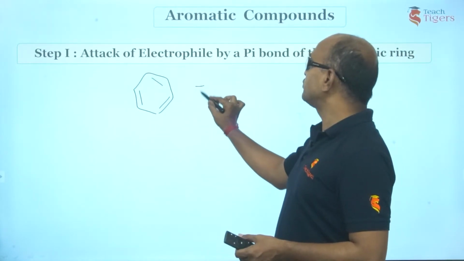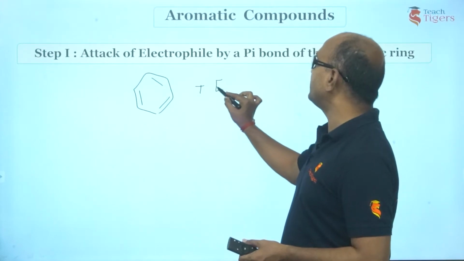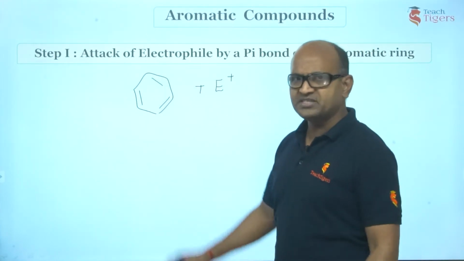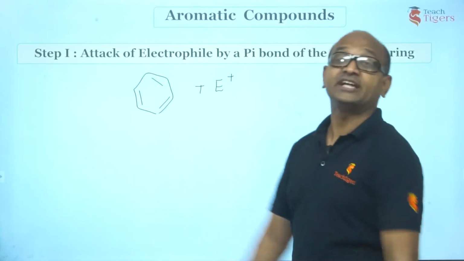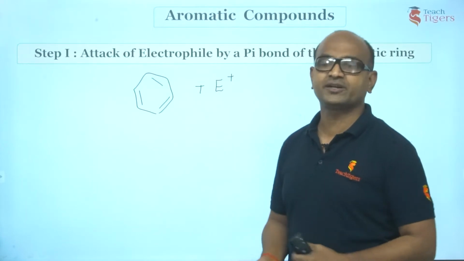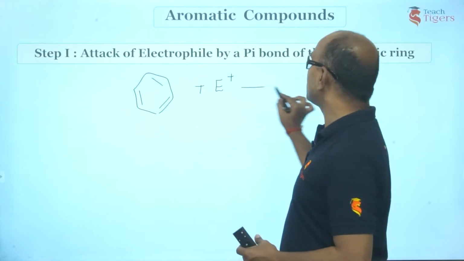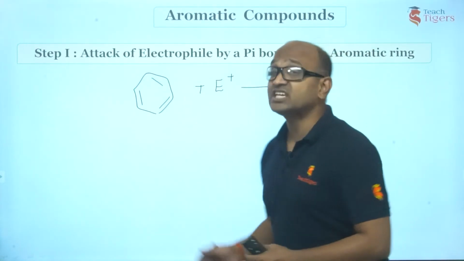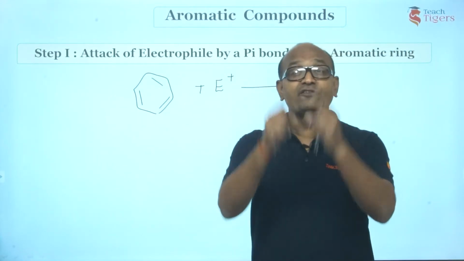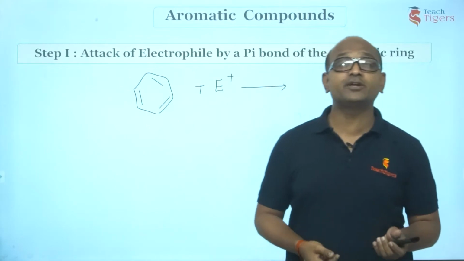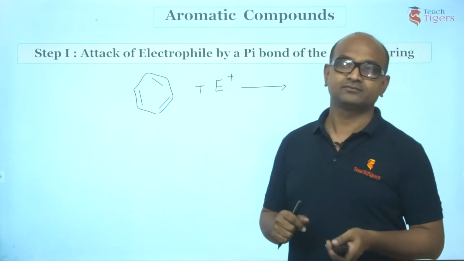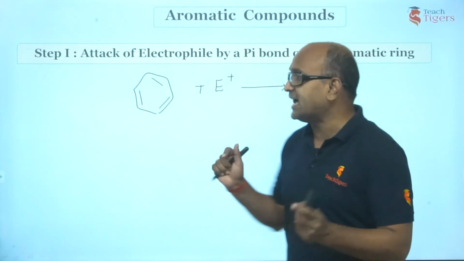First step is to find out what is the electrophile which is going to attack this pi bond. So benzene has an electron rich site and this electrophile loves electrons, it is electron deficient. Now guys, let us see what is happening. This E+ acts as an electron pair acceptor. If you remember in the first class in GOC, I told you most of the organic reactions are acid-base reactions. Now this is an acid-base reaction.